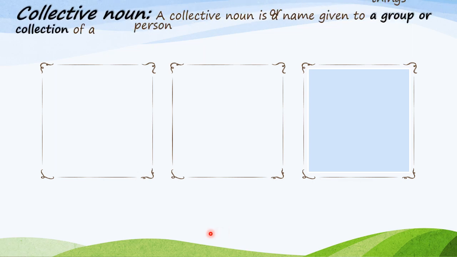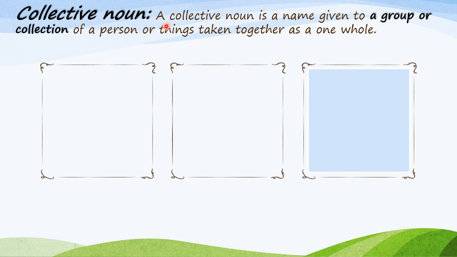Now let's talk about collective nouns. So children, what is a collective noun? A collective noun is a name given to a group or collection of persons or things taken together as one whole. Means when we talk about a particular group of persons or things, we use collective nouns.